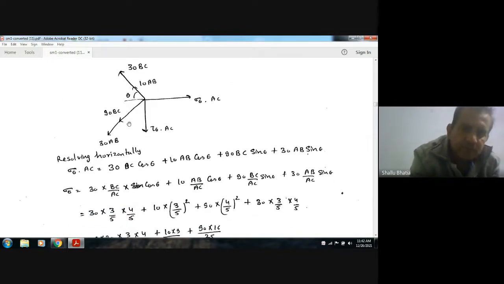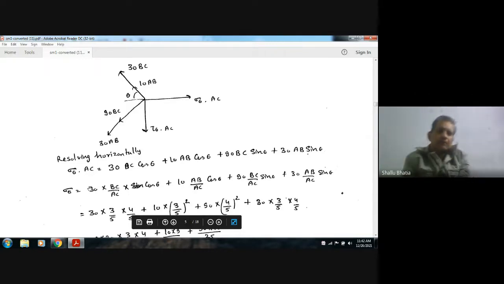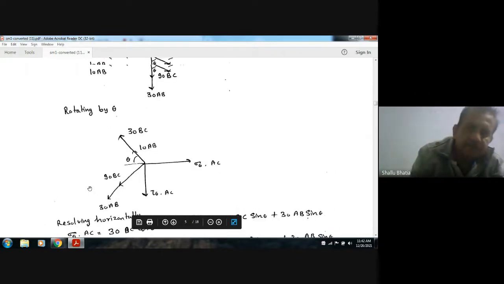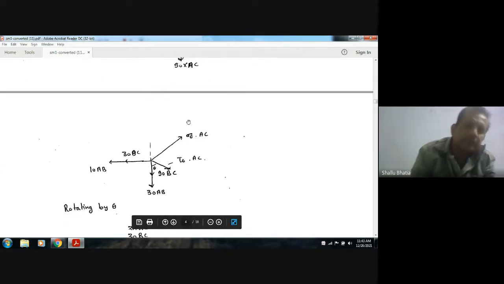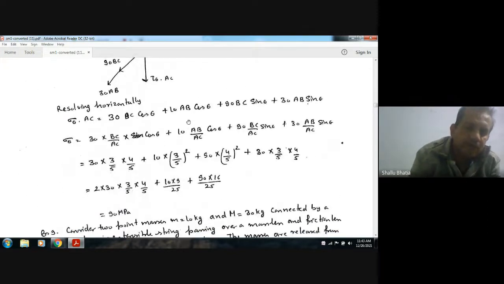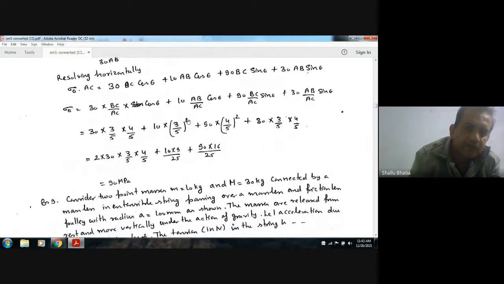Now if we divide the whole term by AC, then we will get BC by AC, then AB by AC, BC by AC, and AB by AC. So sigma theta. And BC by AC is nothing but sin theta, and AB by AC is nothing but cos theta. So putting this value, we can get sigma theta as 90 MPa.